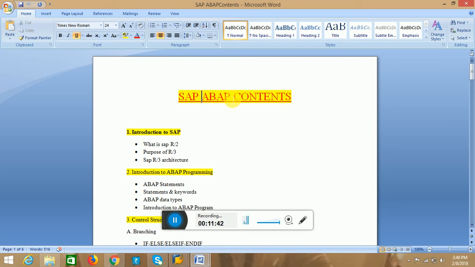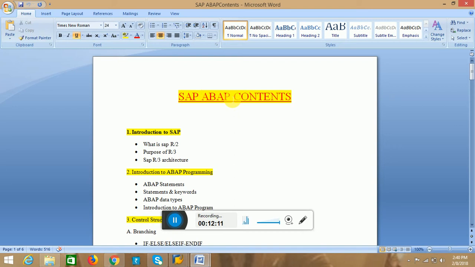Compared with other technologies, SAP provides different types of predefined function modules, predefined keywords, and predefined transaction codes. For example, we have predefined transactions like vendor, customer, and material.